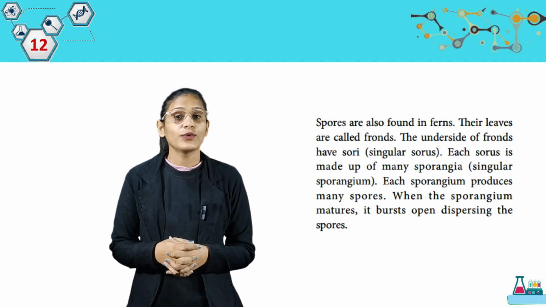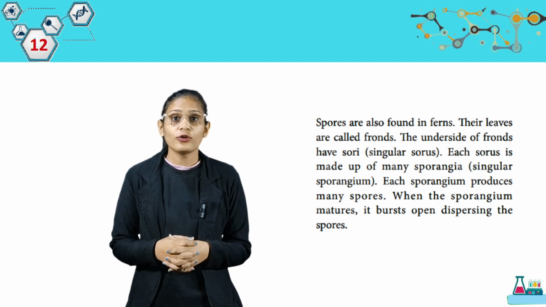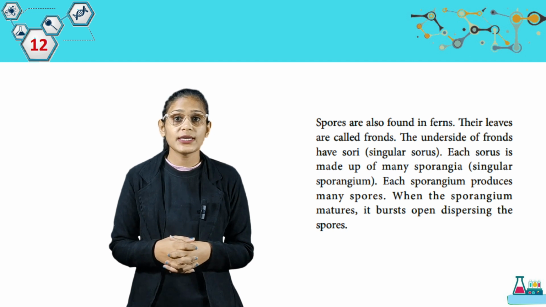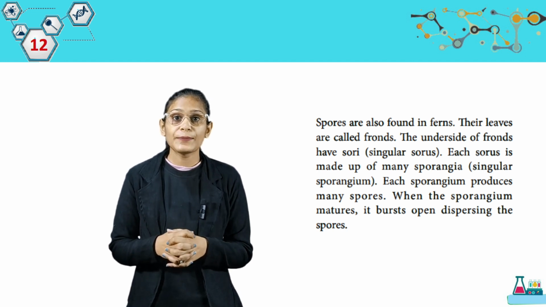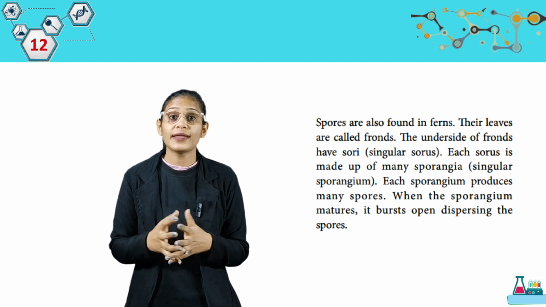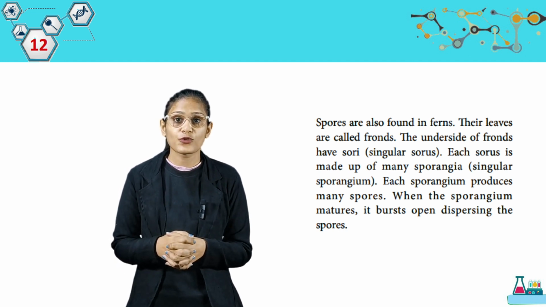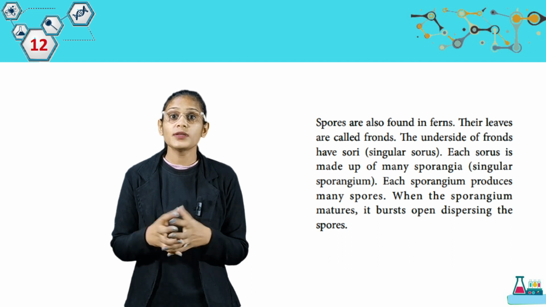Spores are also found in ferns. Their leaves are called fronds. The underside of fronds has sori, singular sorus. Each sorus is made up of many sporangia, singular sporangium. Each sporangium produces many spores. When the sporangium matures, it bursts open, dispersing the spores.